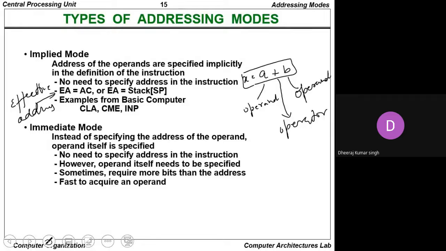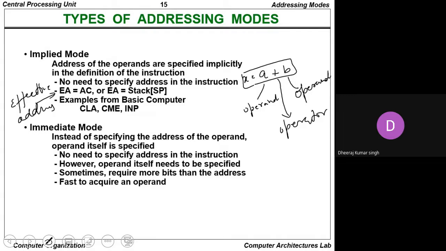Immediate mode: whenever we talk about the immediate mode, instead of specifying the address of the operand, the operand itself is specified. So the definition of the immediate mode is different from that of the implied mode. So we are saying that the operand itself is specified. No need to specify addresses in the instruction.